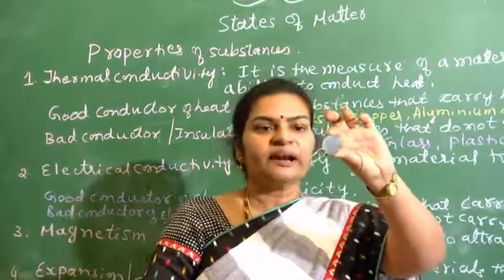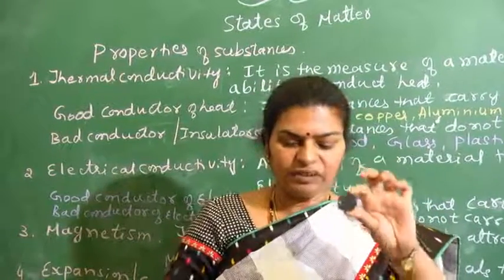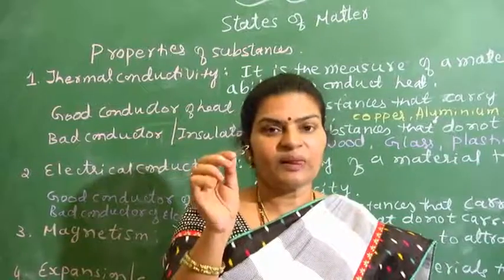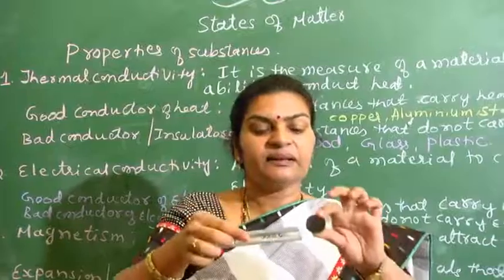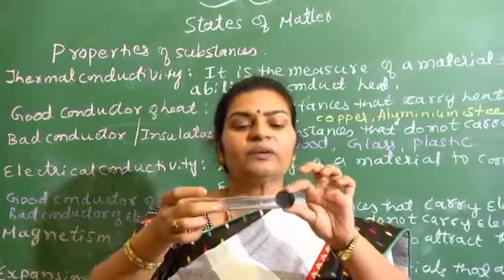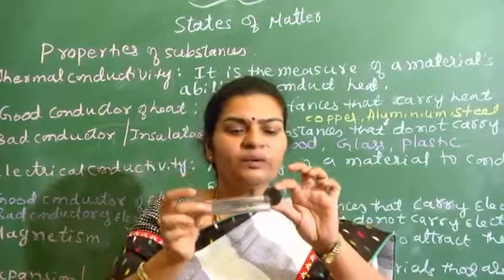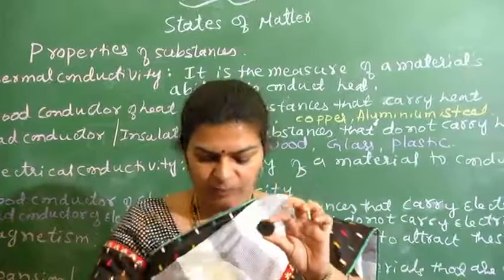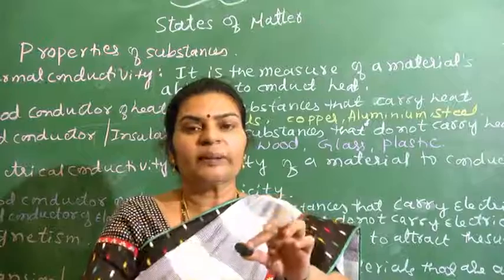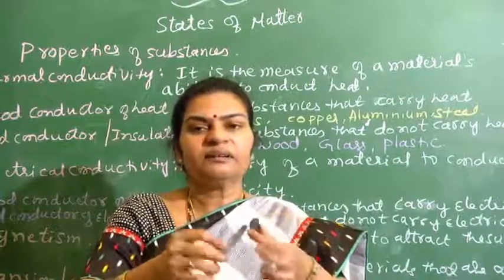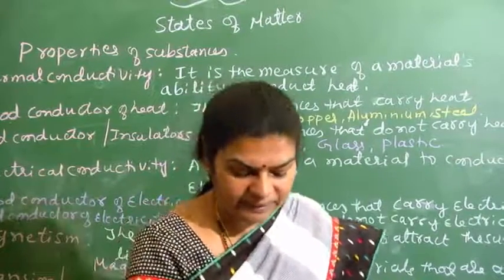It is going to get attracted by the magnet, therefore it is called a magnetic material. Now I am going to consider the plastic. If you hold this near it, it is not going to get attracted by the magnet. And when we consider the steel, what happens to the steel? It is not going to get attracted by the magnet.